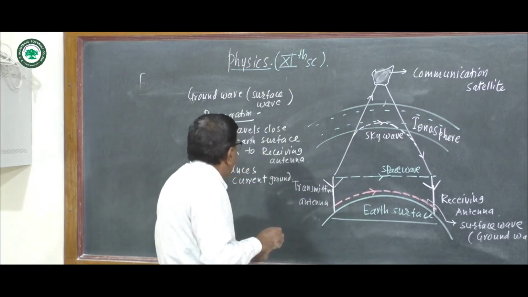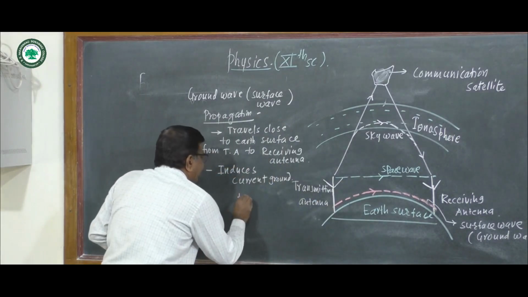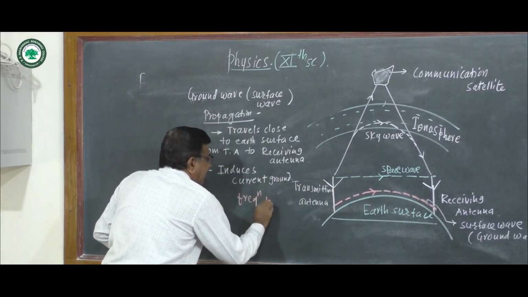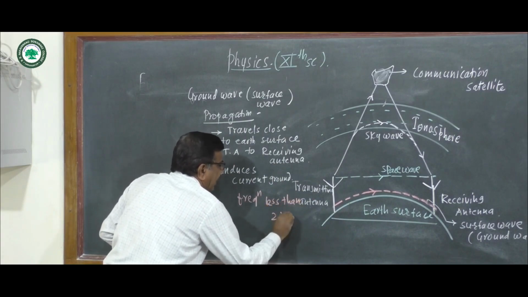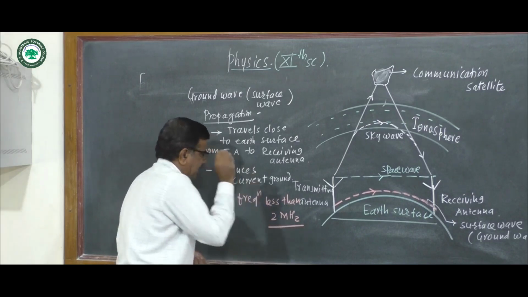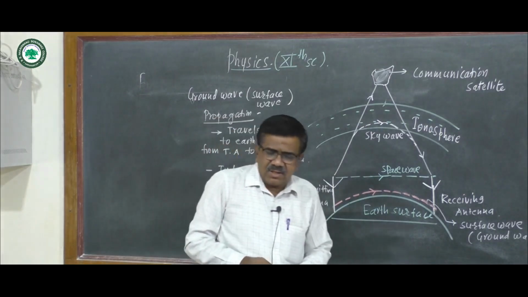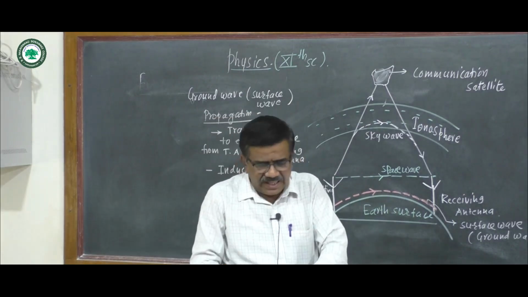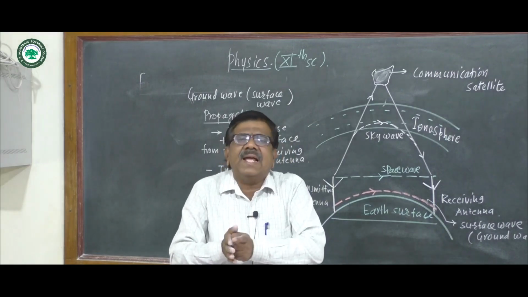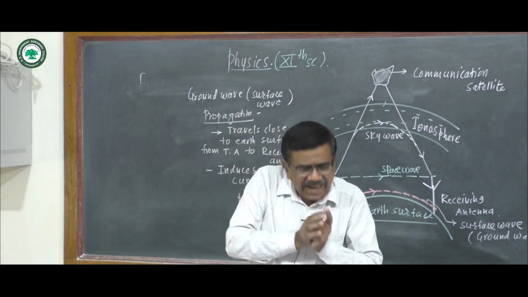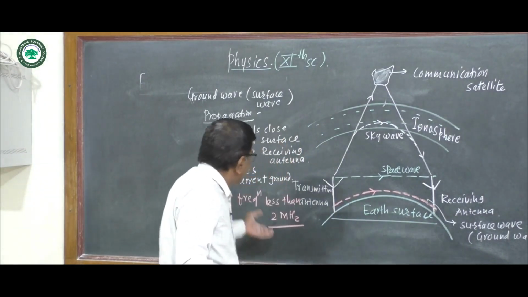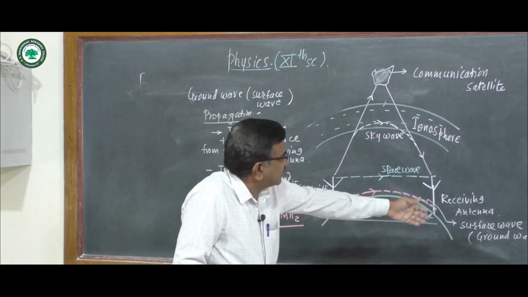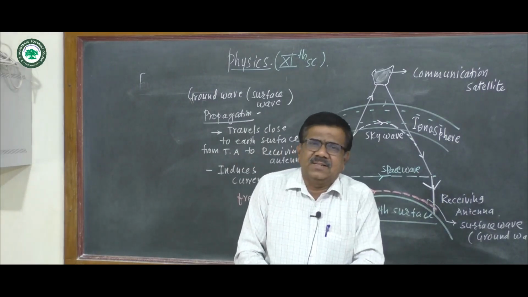Radio waves of frequency less than 2 megahertz. 1 megahertz we know is 10 raised to 6 hertz. Radio waves of frequency less than 2 megahertz, also called the medium frequency band, are transmitted by using this ground wave or surface wave propagation.